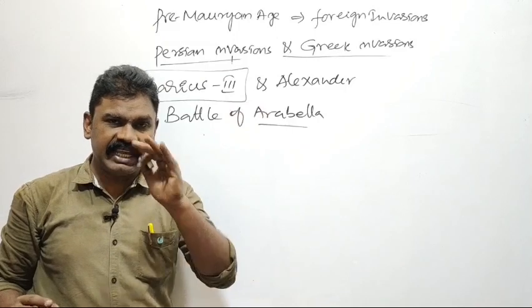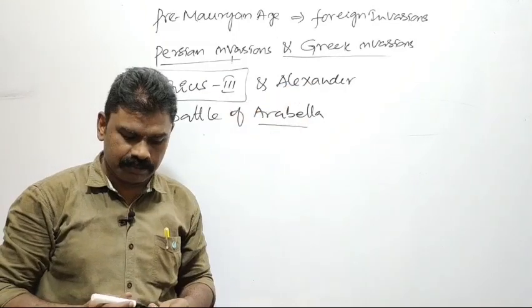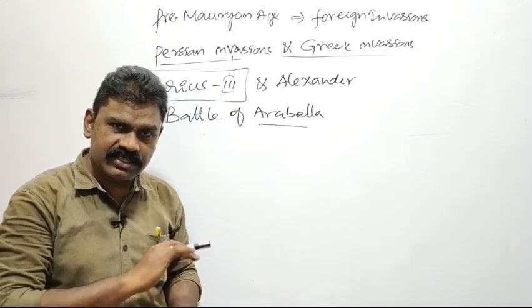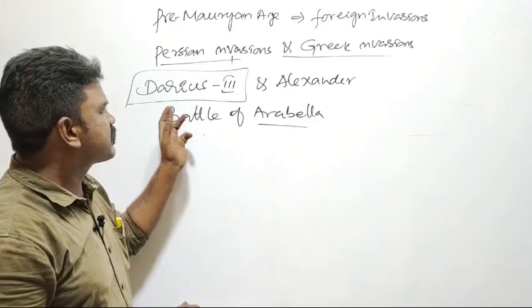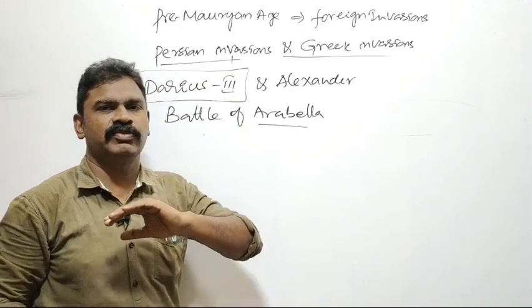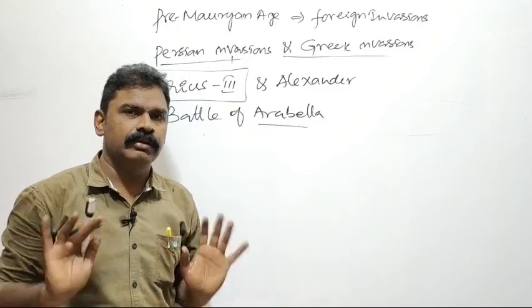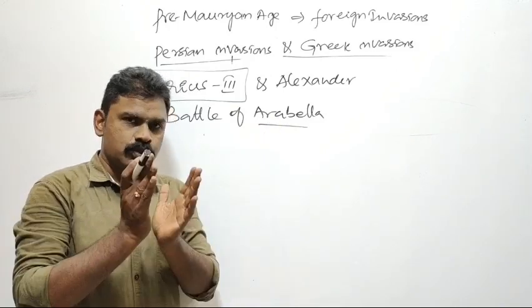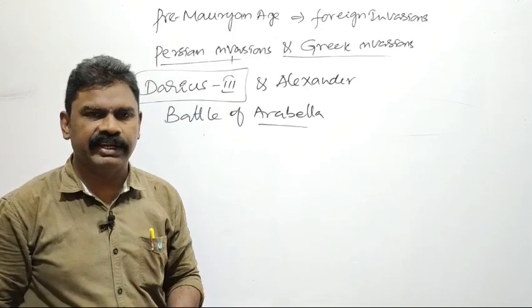The great Persian Empire fell under the control of Alexander. The Persian Empire declined and disintegrated, the great Persian Empire in the history of the world. So by this, the Persian Empire ended. The Persians were the first foreign rulers who invaded India.